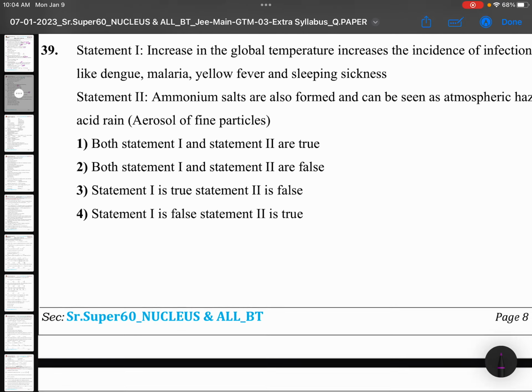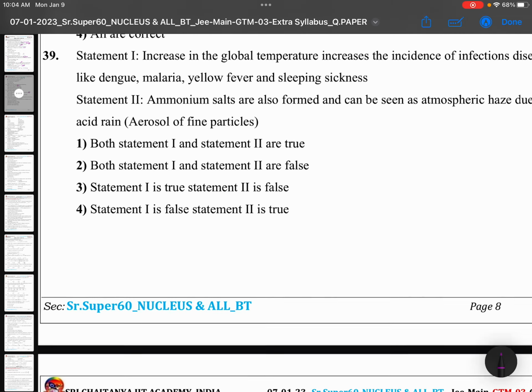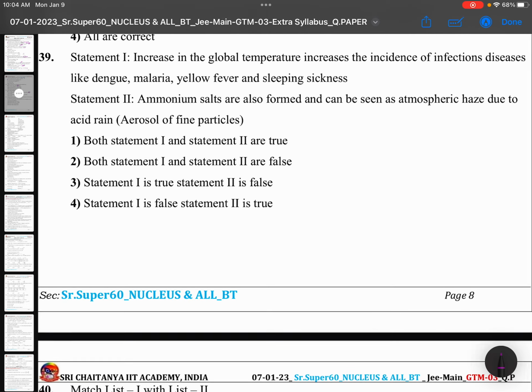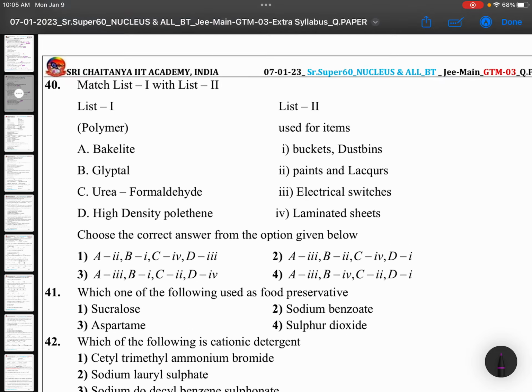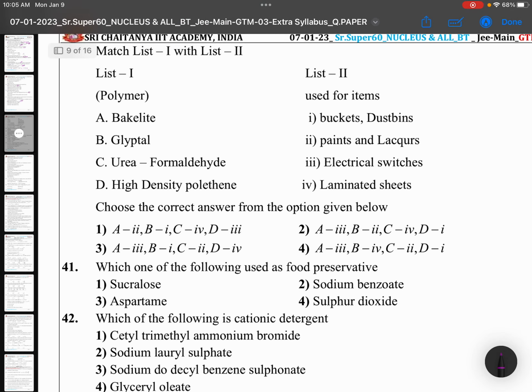39. Increase in the global temperature increases the incidence of infectious diseases like dengue, malaria, yellow fever. Ammonium salts are also formed. It can be seen as atmospheric haze due to. These are all statements taken as they are from NCERT. NCERT environmental chemistry lines as they are taken. Very good, sir. Good job while preparing the paper. You didn't deviate from NCERT, made very good lines.